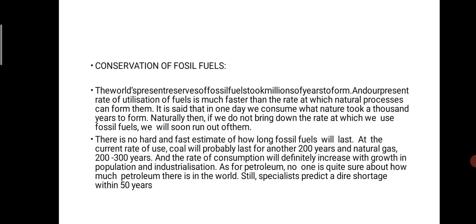Then, conservation of fossil fuels. How can we conserve fossil fuels? The world's present resources of fossil fuels took millions of years to form, and our present rate of utilization is much faster than the rate at which natural processes form them. So we can conserve them.